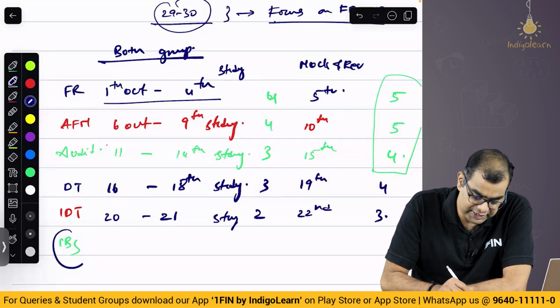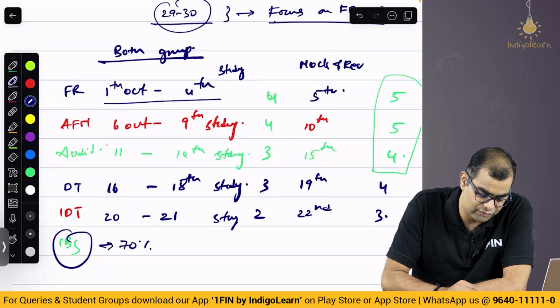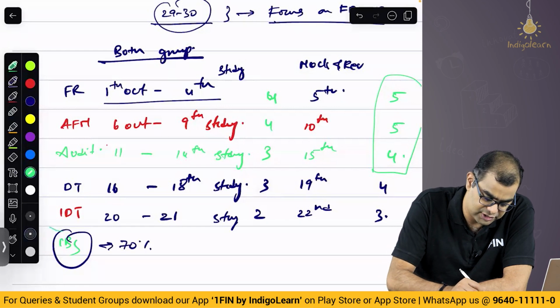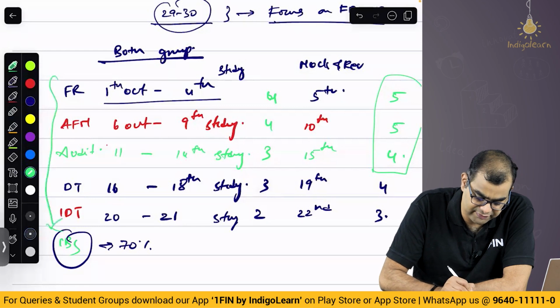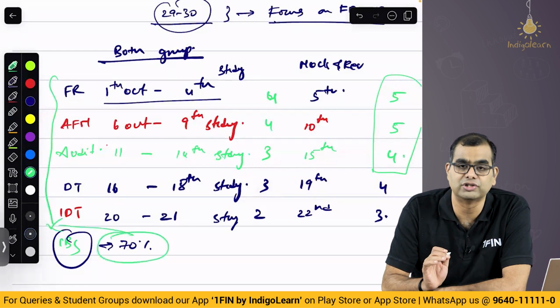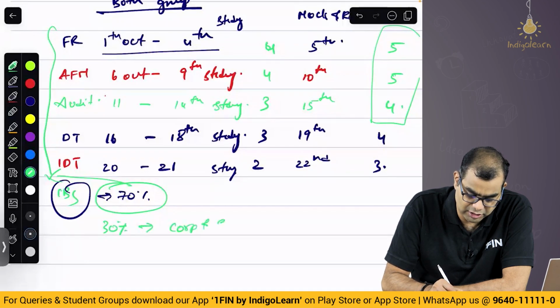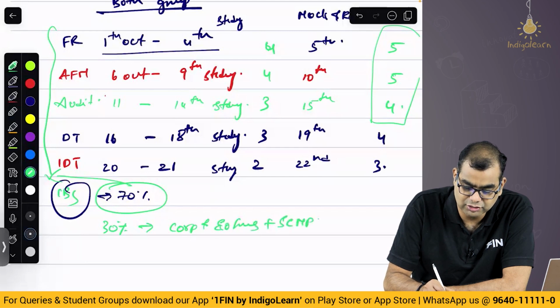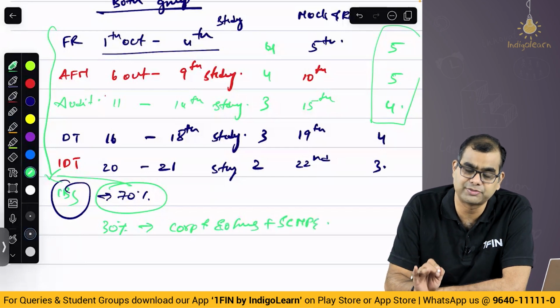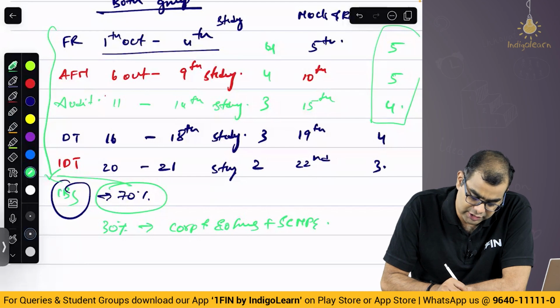IBS, 70% of IBS is covered where? In what you have already prepared. All this preparation, 70% comes to this. So in the balance 30%, what is that 30%? 30% is corporate and economic laws plus SCMPE. So for this you need to dedicate specifically about 3 days, which is 22nd you have finished here, 23rd, 24th, 25th.